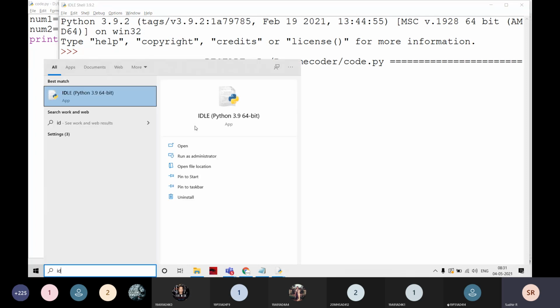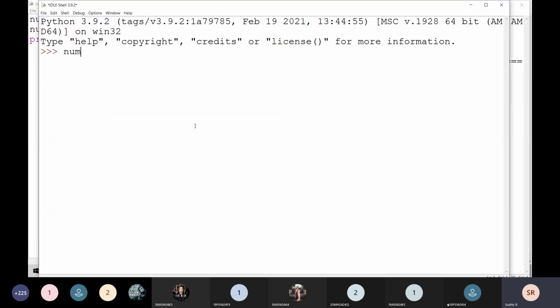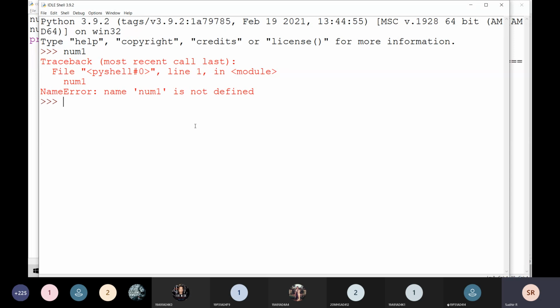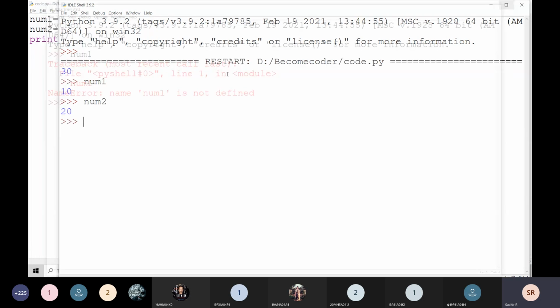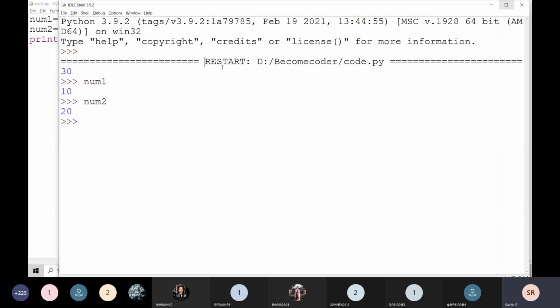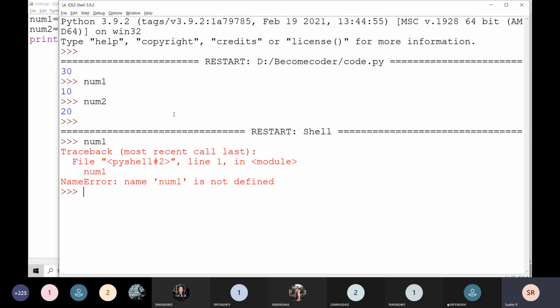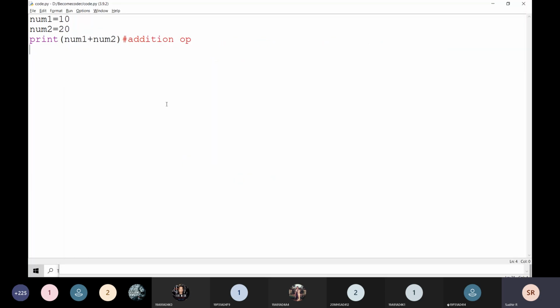If I open any other shell prompt and type num1, it will give an error here. If it is opened in a new shell prompt, that means it has restarted. For example, here, restart shell. If I restart the shell and go for num1, then it gives an error. Up to this point only, this code is in a live state. That's why it is working here.